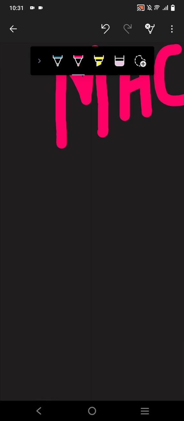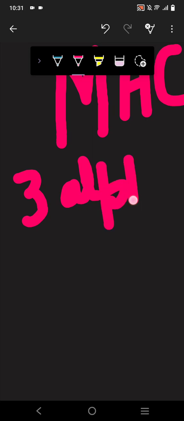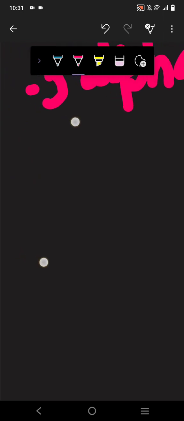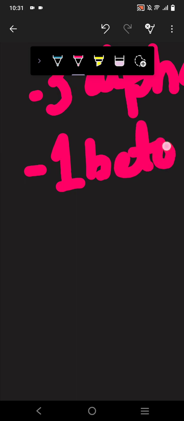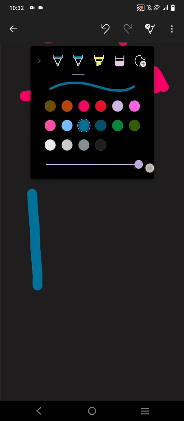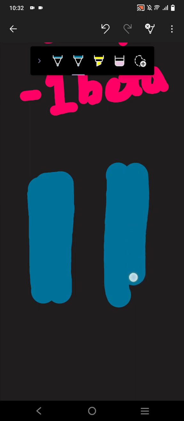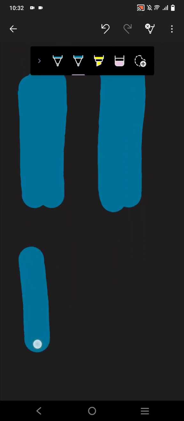So MHC1 has 3 alpha and 1 beta unit. They are bound like this. This is alpha 1, this is alpha 2, this is alpha 3, and this is beta.